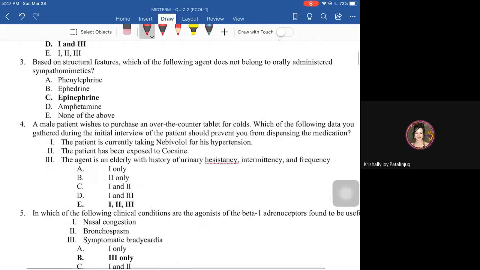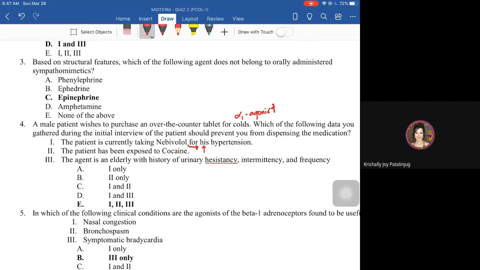Next, a male patient wishes to purchase an OTC drug for colds. Okay, so meaning these are alpha 1 agonists. Now, which of the following data you gathered during the initial interview of the patient should prevent you from dispensing the medication? 1, the patient is currently taking nebivolol for his hypertension. Nebivolol is considered a cardioselective drug. Particularly, this cardioselective drug has a miscellaneous action: it enhances the release of nitric oxide.